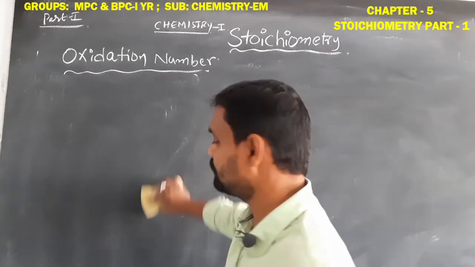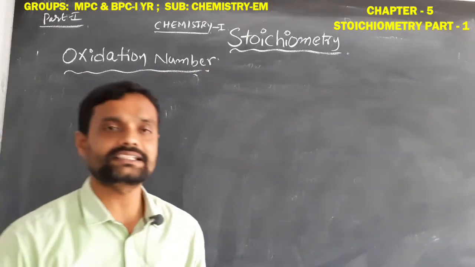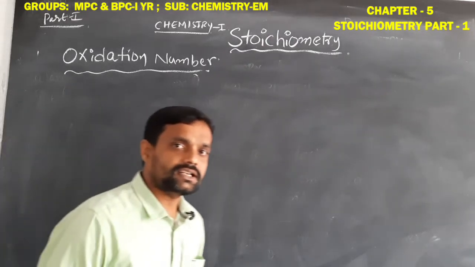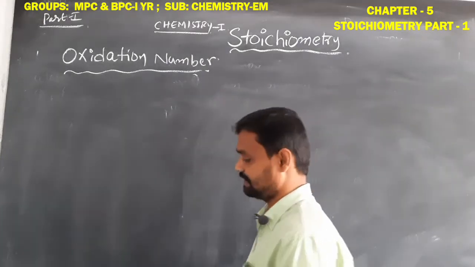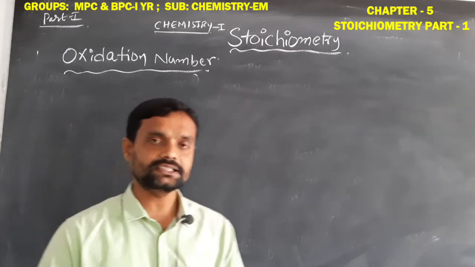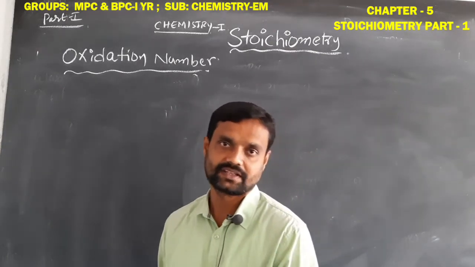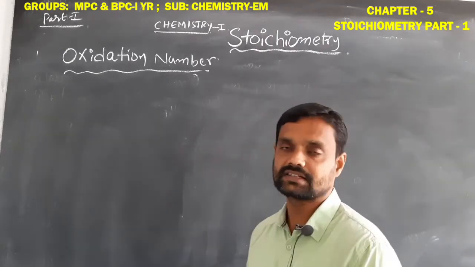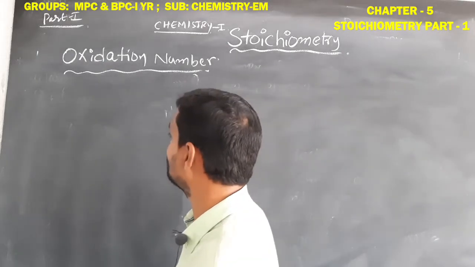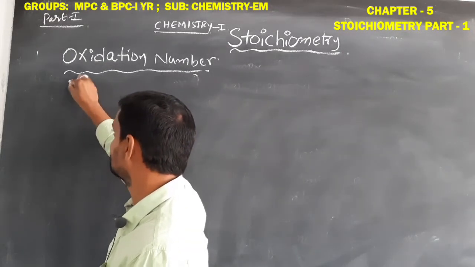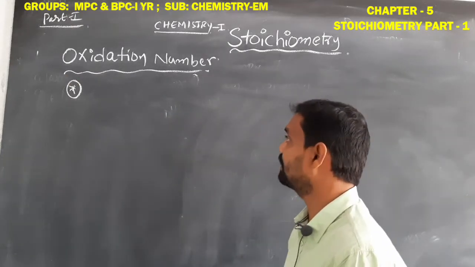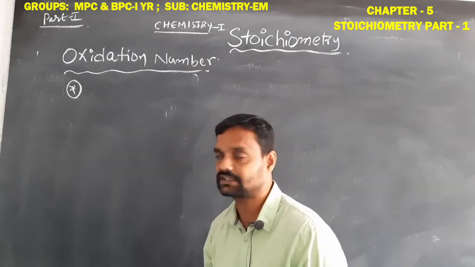Here we have to know how to find the oxidation number of any element in a simple way. Before going there, we have to know some fundamentals of the oxidation number. In the periodic table, a few elements have a constant oxidation number in all conditions. So we have to know a few fundamental points before finding the oxidation number or oxidation state of an element in different compounds.